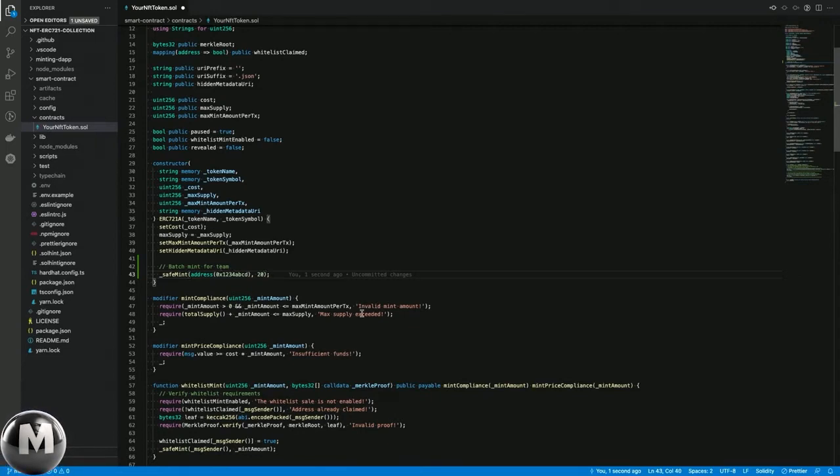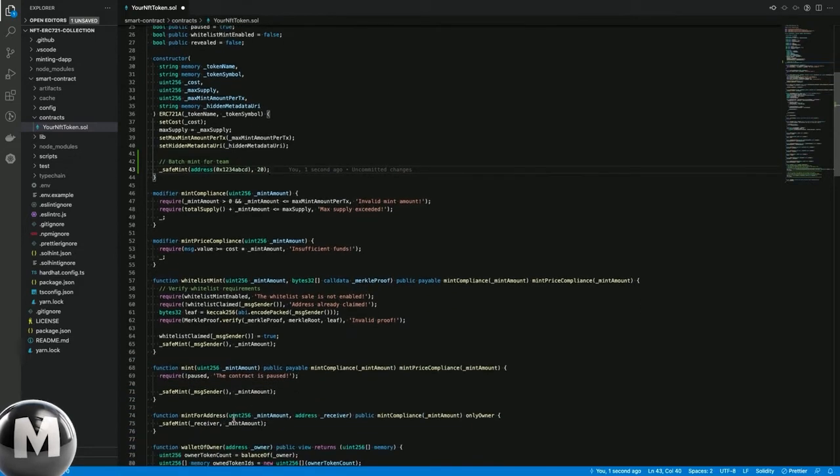It works pretty well, and as long as you're not doing some strange things like minting thousands of tokens at once, it should work with no problem on OpenSea as well. Now let's get to the mint for address function, because as I said, in this case, this function already gives you the option to mint a specific amount of tokens and send them for free to a specific address. Of course, you're gonna pay gas for that, but you're not paying the token price.